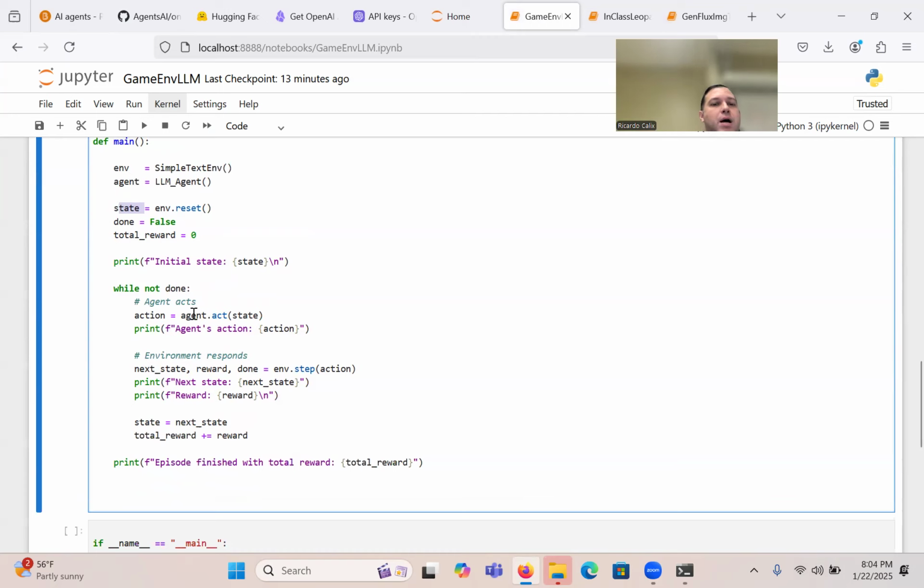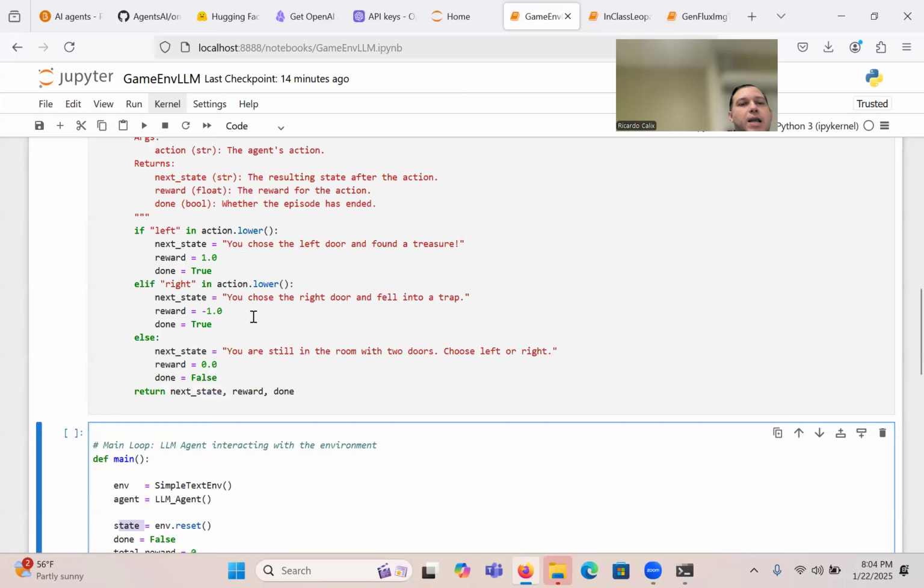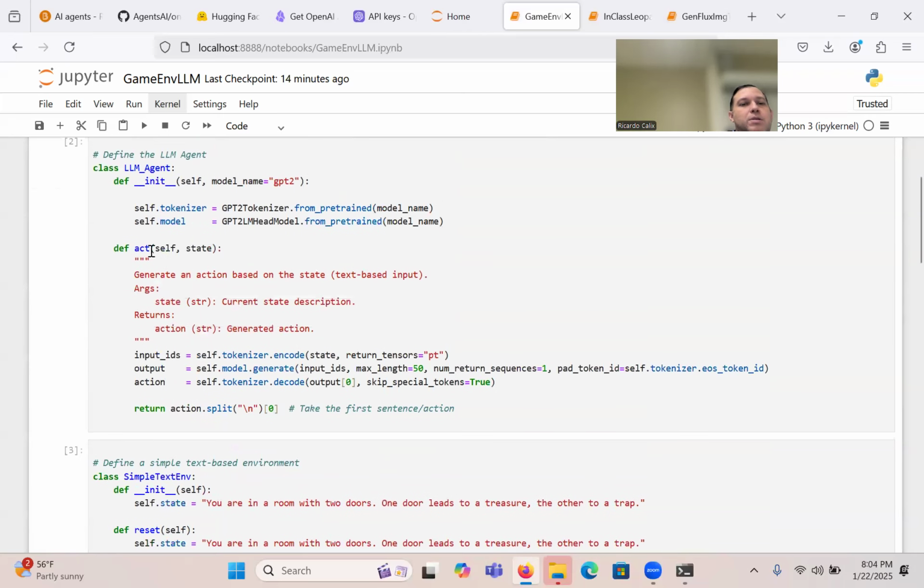So the logic is you have the agent who will take in as input the state where you are. You're in a room with two doors and is going to act, right? So agent.act. So let's go over here. That function agent.act takes in the state and basically just produces an output. So in this case, this is the part that's probably a little bit weak.